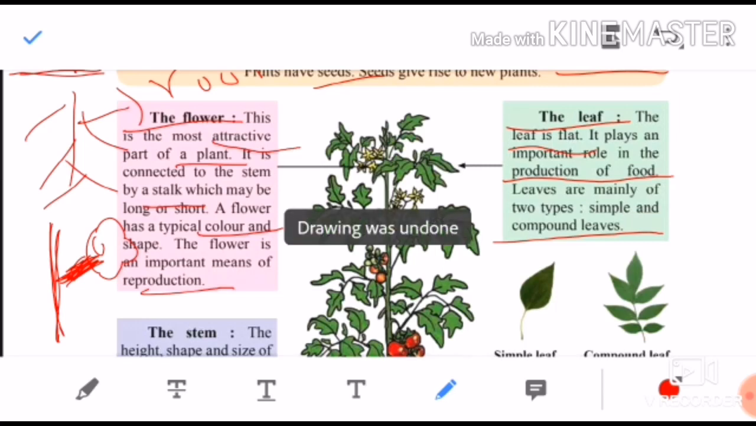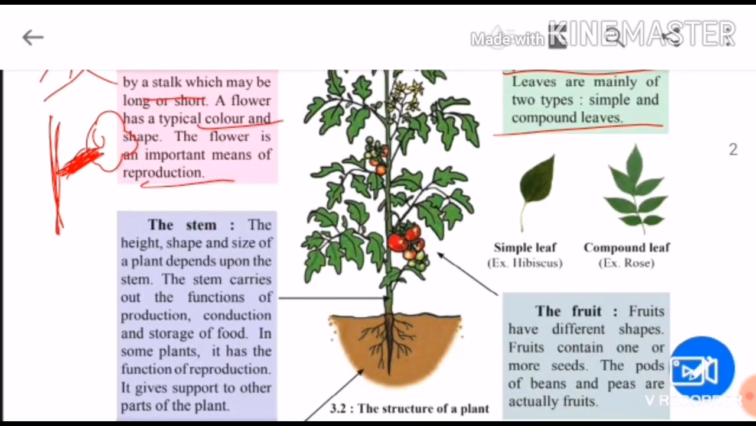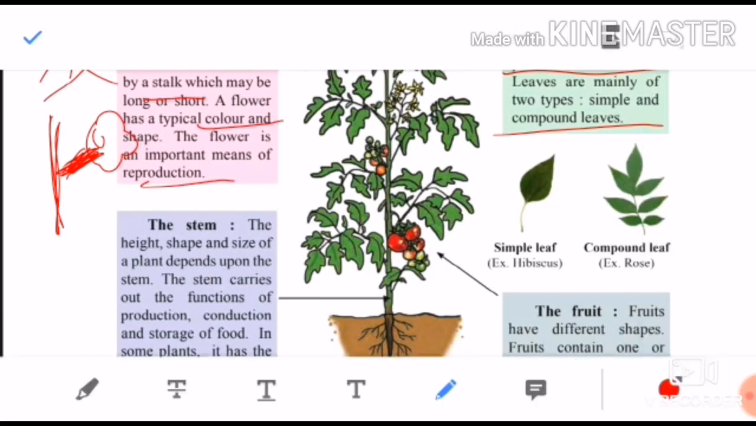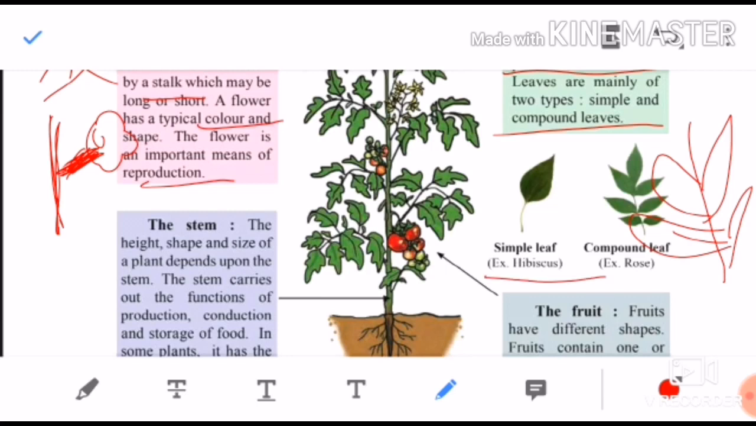Can you see this example? They have given the hibiscus leaf as the example of a simple leaf, and the rose as the example of a compound leaf. Compound means on one stalk you will find many leaves on both sides. In a simple leaf, only one leaf is there. So these are the two types of leaves: simple leaf and compound leaf.